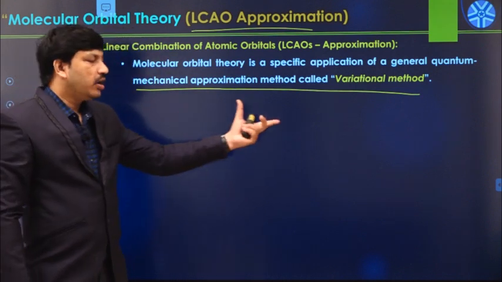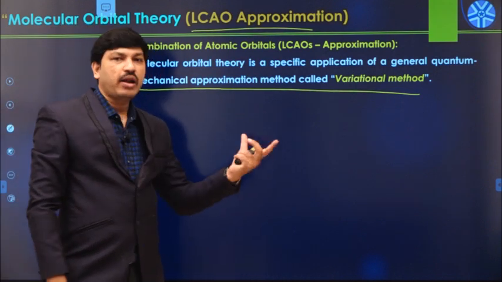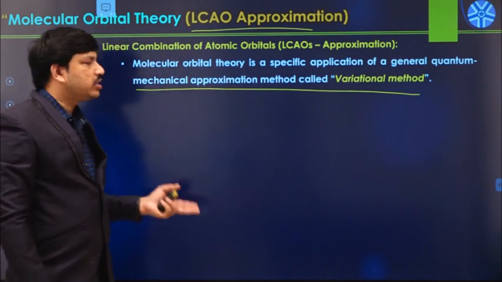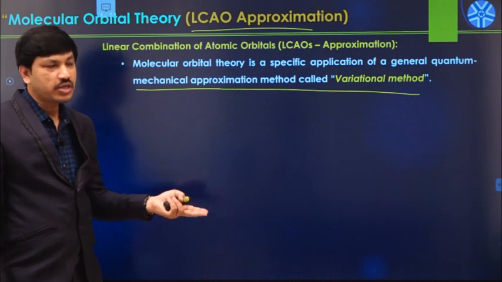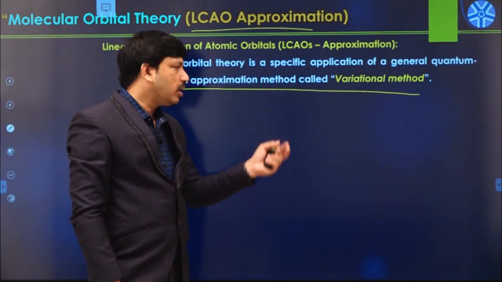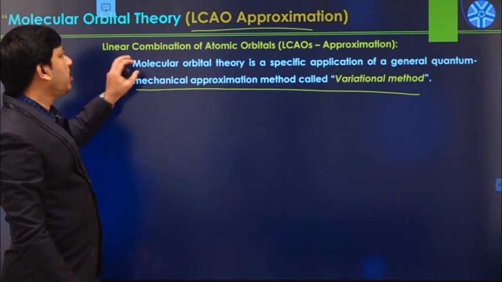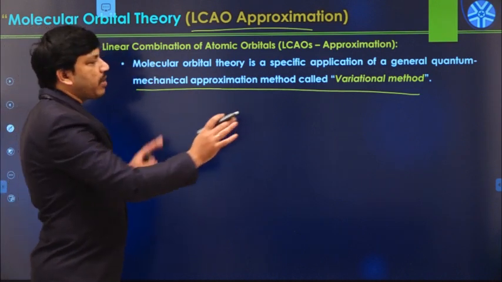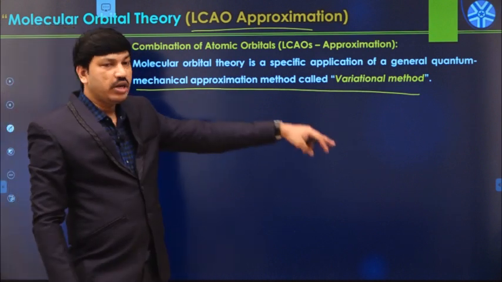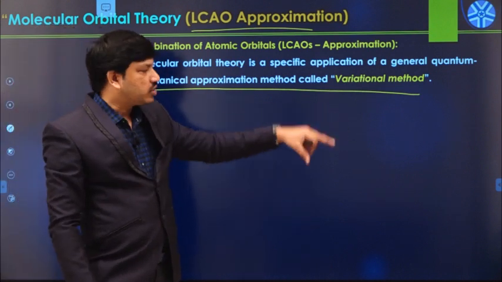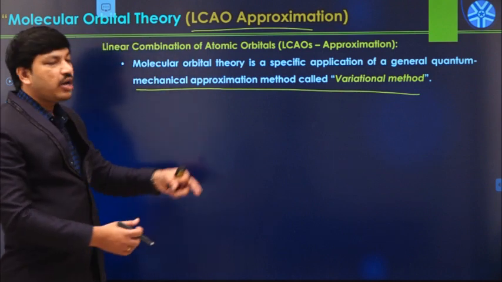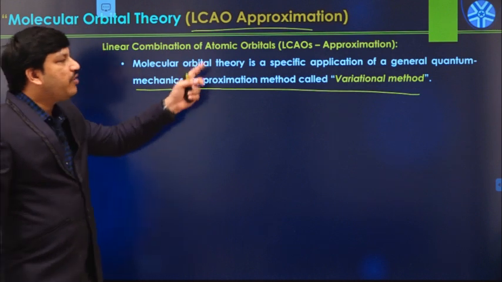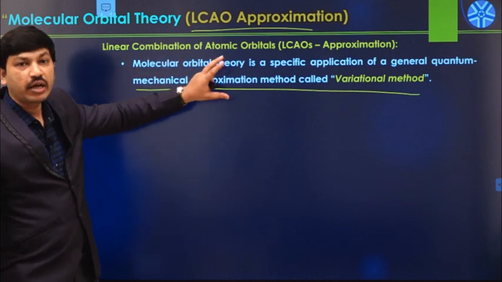Like for example, in the case of metal complexes, we found that the metal-ligand bond is covalent in nature. How to prove that? We have to develop some theories using mathematical calculations. We have to generate some equations, and from those equations we can say what is the reason for each and every point. So it is purely a quantum mechanical approach. That means it involves various calculations, differential calculations, and finally we have some final equations. If you solve that equation, we can get various information about the corresponding atom or molecule.